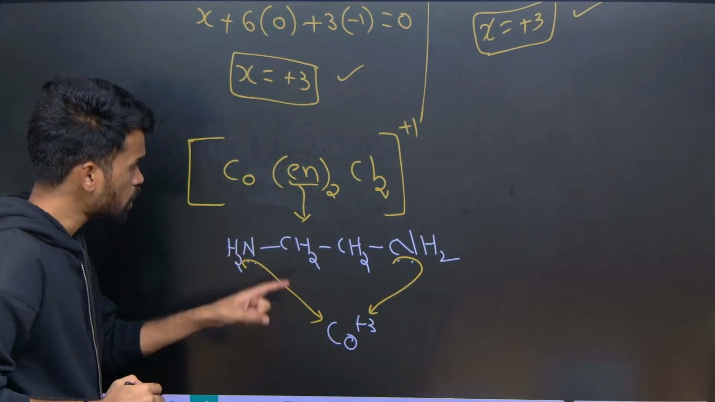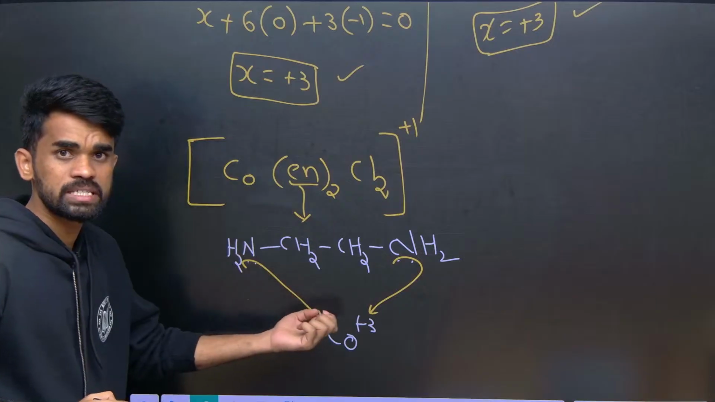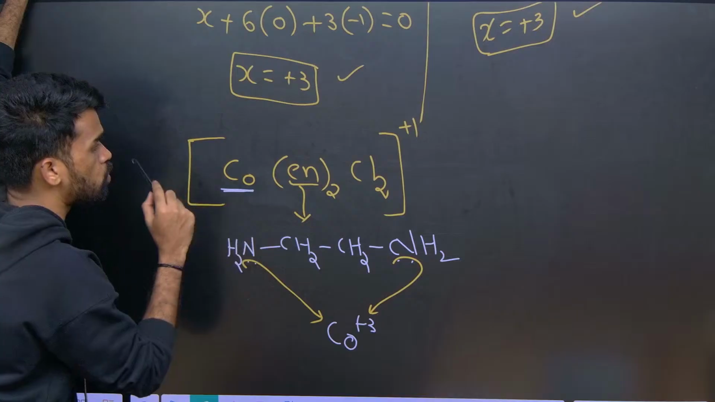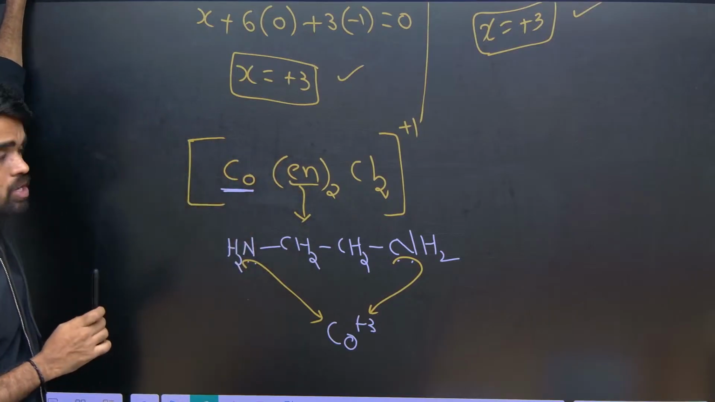Okay, so en is what? Ethylene diamine, which is a bidentate ligand. So therefore, what is the coordination number of this cobalt in this complex, they will ask.